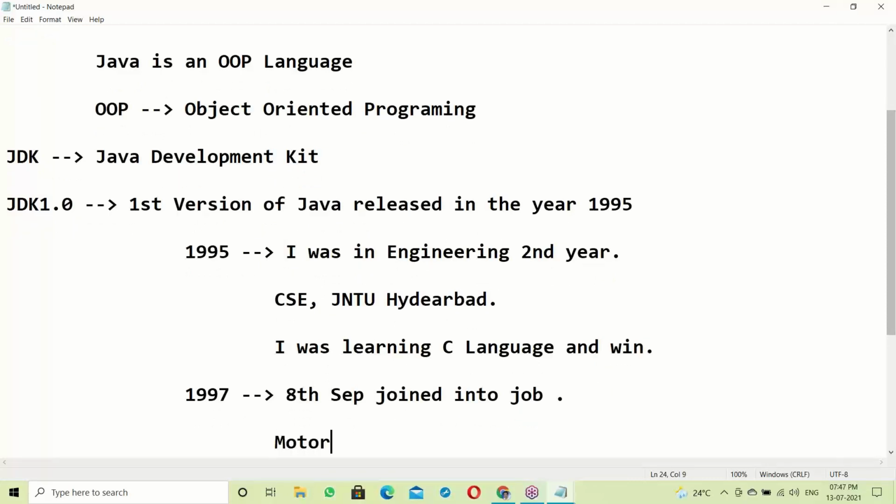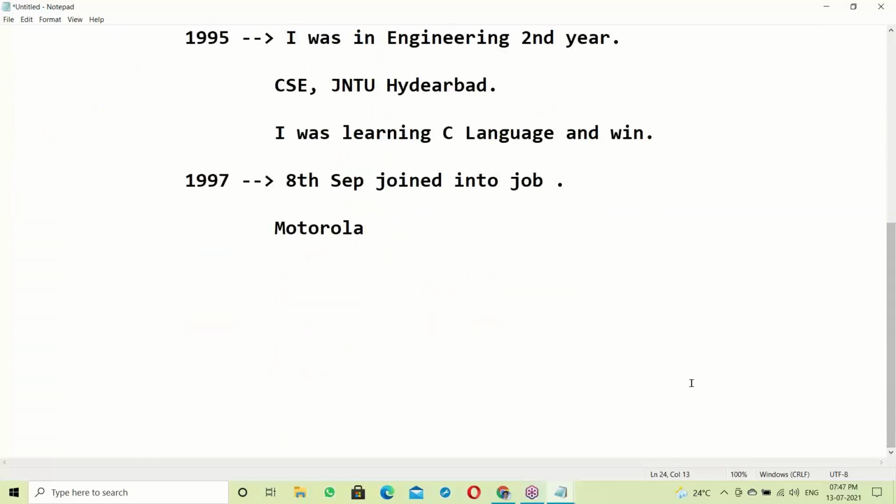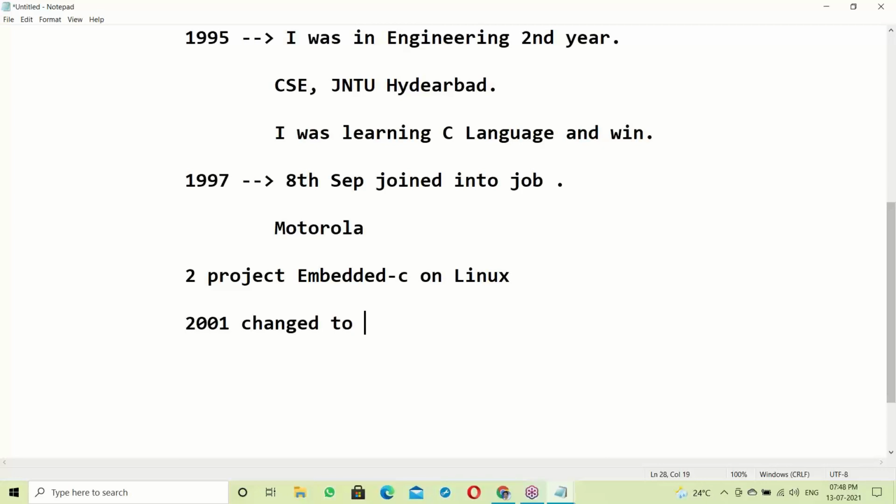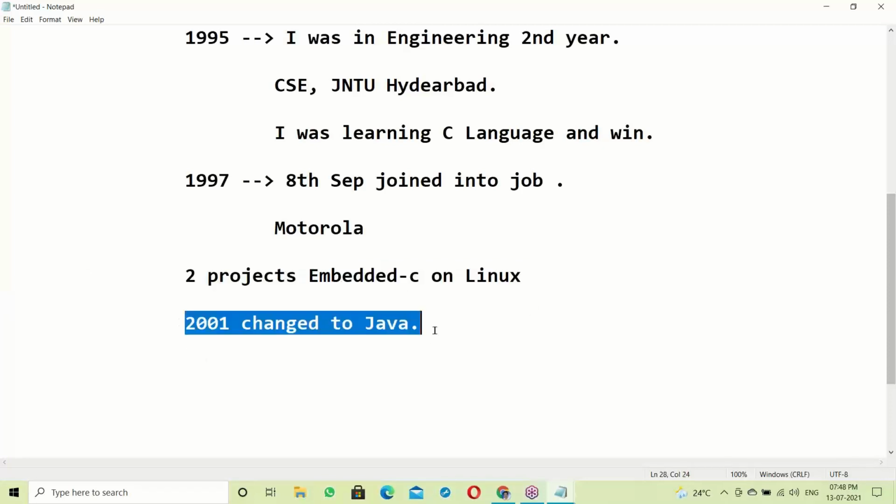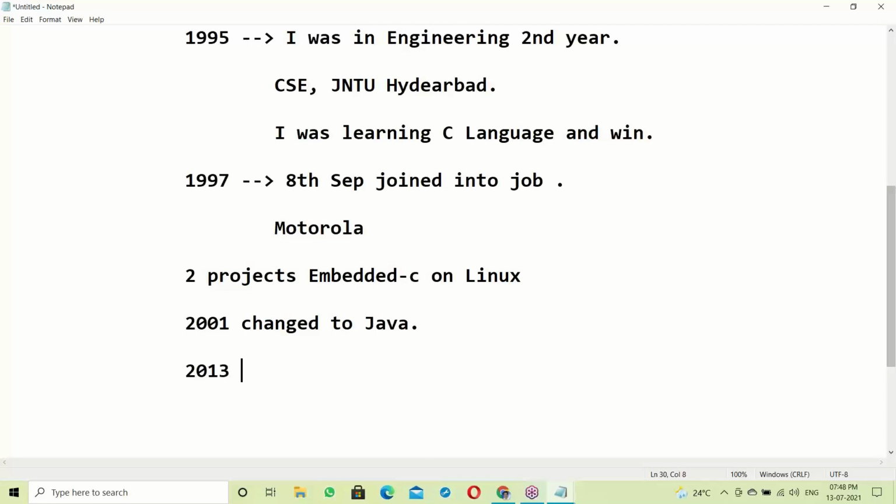My first two projects were embedded C on Linux, and later I changed to Java around 2001, because Java was a very hot cake at that time. In 2013 I started my Hadoop career, and around the same time Linux and Python as well.